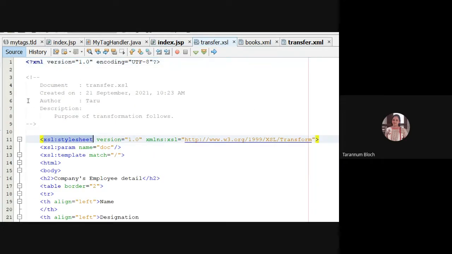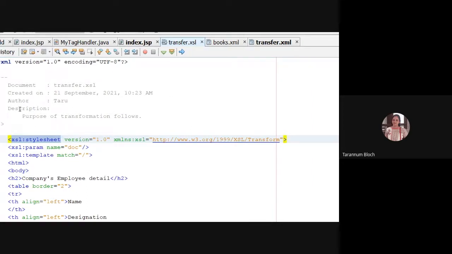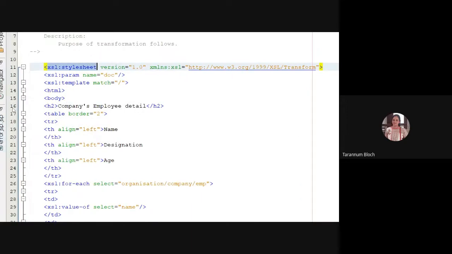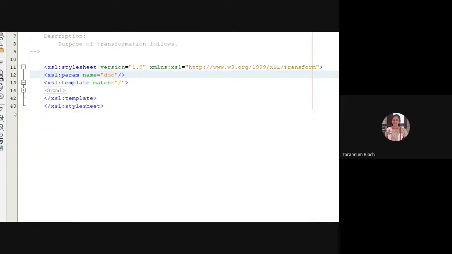So let us see transfer.xsl. This is xsl:stylesheet, version 1.0. It is giving the namespace. Now I am taking xsl:param, that is a parameter, with name equal to dot. Now look here. I am creating an xsl:template. The way you have designed templates for CSS, I am creating for XML styling language: X for XML, S for styling, and L for language. I am saying match the pattern slash, and when it is ending, what I am doing is